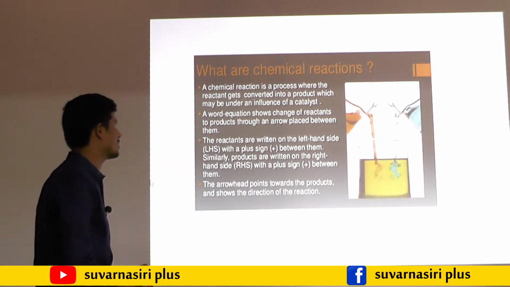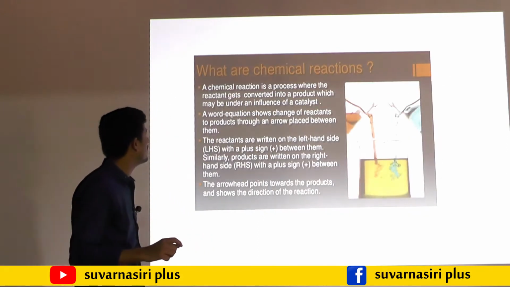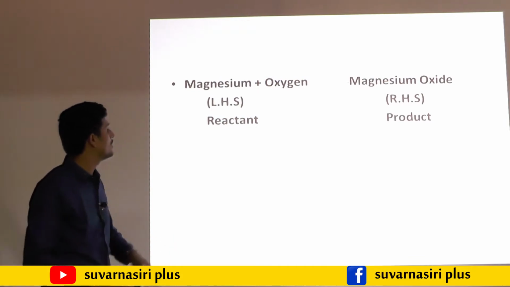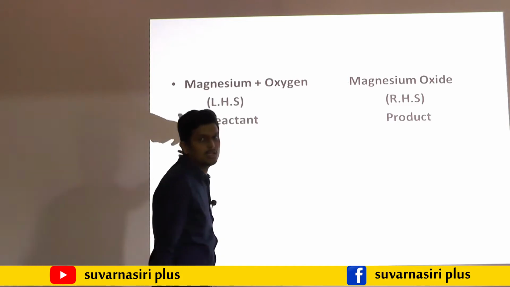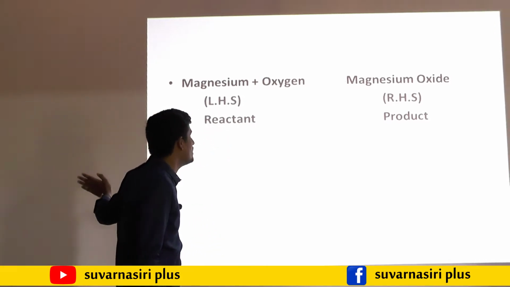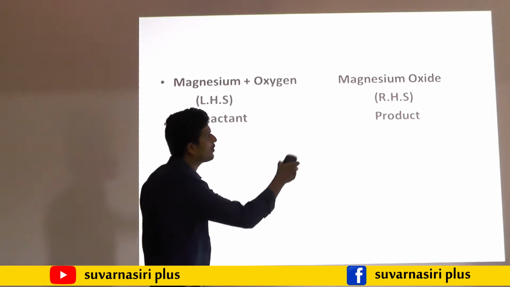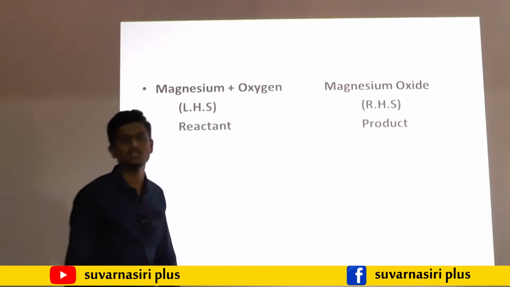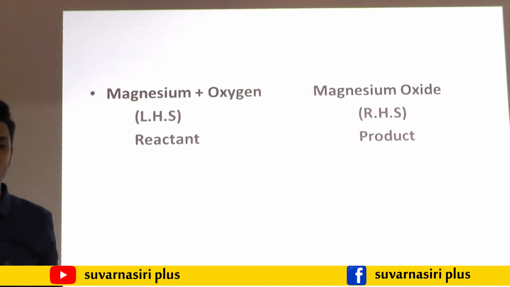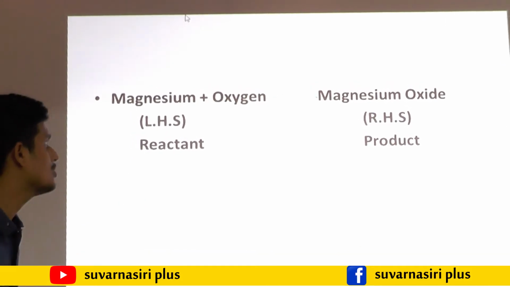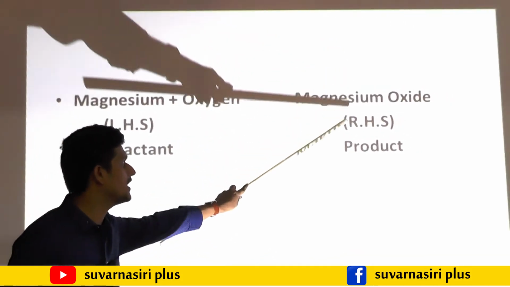Here is one chemical equation. This is a qualitative chemical equation. On the left hand side, whatever we write is called the reactant. On the right hand side, whatever we write is called the product. Here magnesium reacts with oxygen, so magnesium oxide is formed.